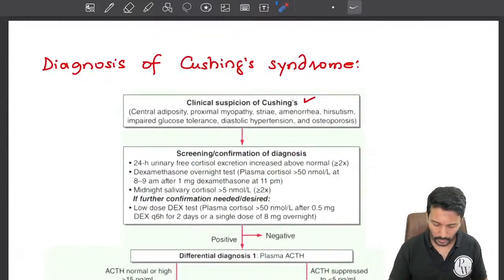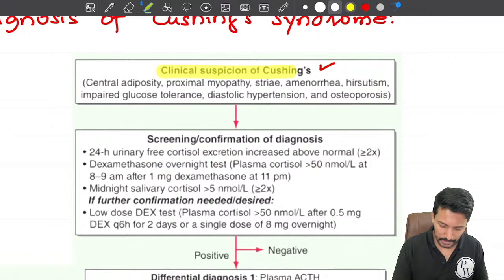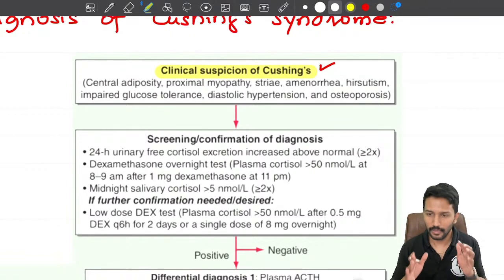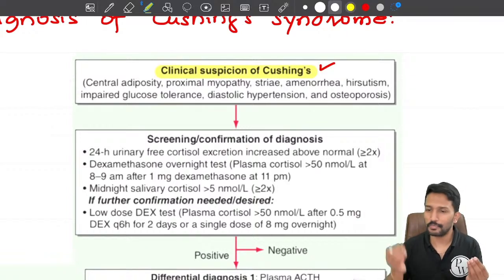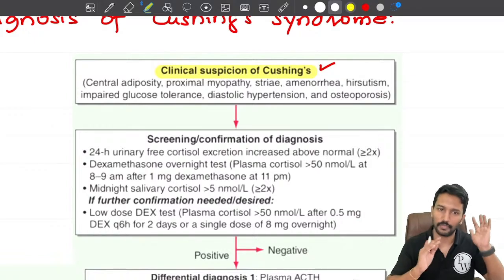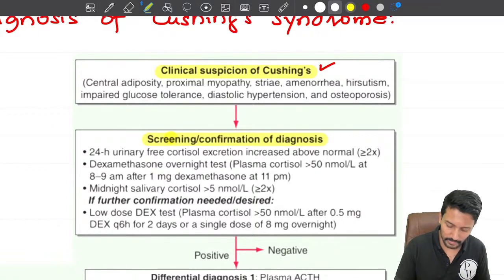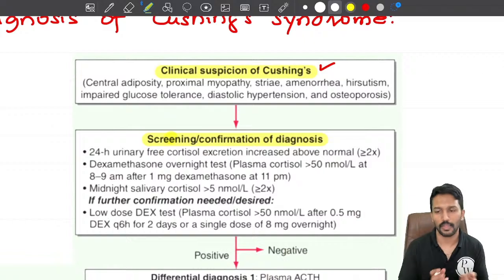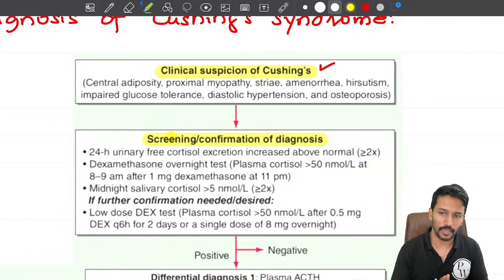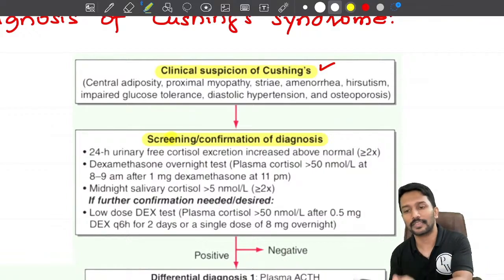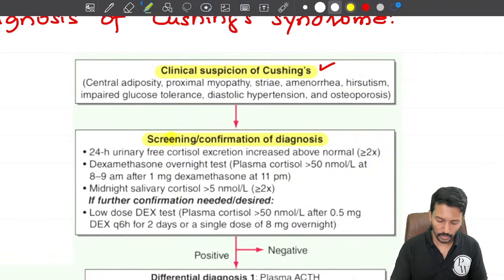Okay. So if there is a clinical suspicion that the patient may have Cushing syndrome, then you will do certain screening tests. From 2022 onwards, there is no difference between a screening test and a confirmatory test. Previously we had a screening test and then a confirmatory test. We don't have such a distinction now. So first, if there is a clinical suspicion, subject the patient to the screening test, and if it is strongly positive, you're done with the diagnosis. If there is still doubt, then only we go for the confirmation test. Unlike before, where the screening test was positive and then the confirmatory test also had to be positive to call it Cushing syndrome. Not anymore.